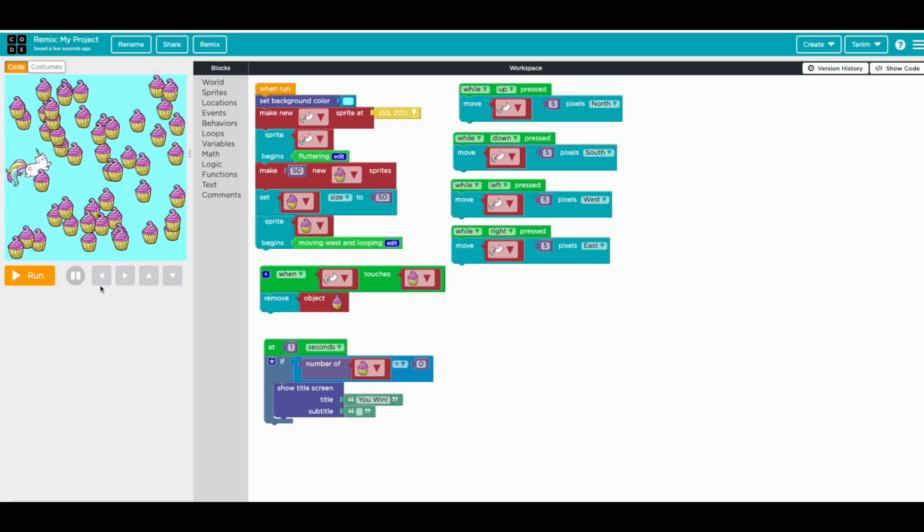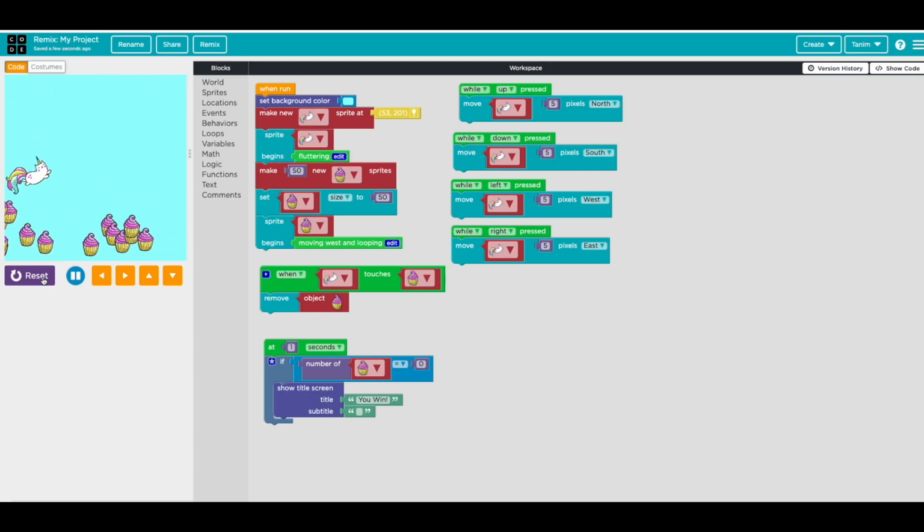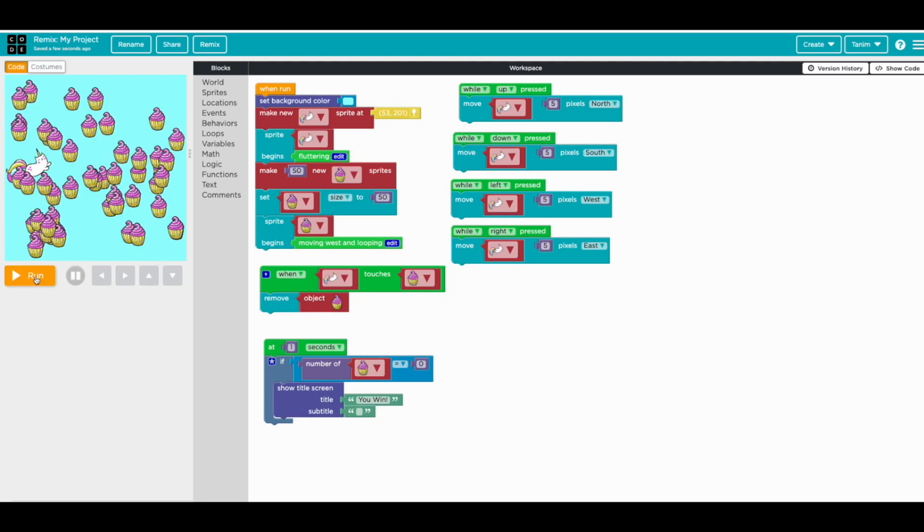And let's see how it works. Okay, we have to reset, right? Like if we don't reset, it's just adding the second, it's just gonna do it once, and then it's not gonna do it anymore.